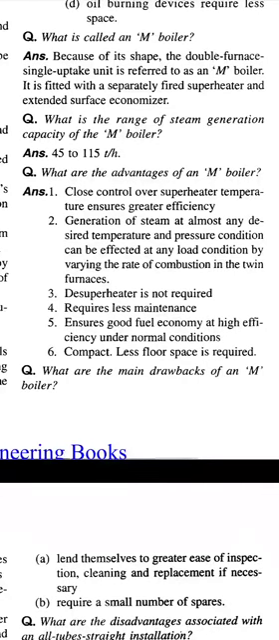Page number 17. Question. What is the range of steam generation capacity of the M boiler? 45 to 115 tons per hour. What are the advantages of M boiler? Answer. Close control over superheated temperature ensures greater efficiency.